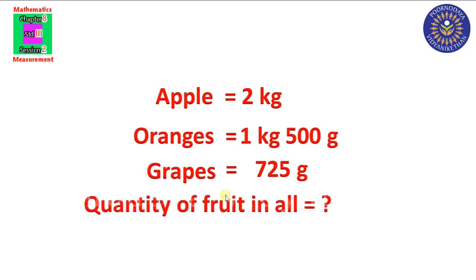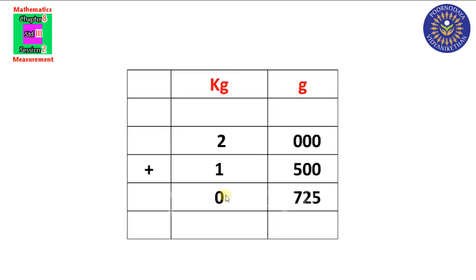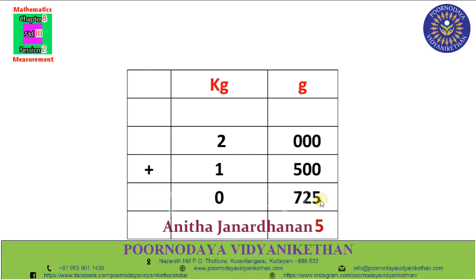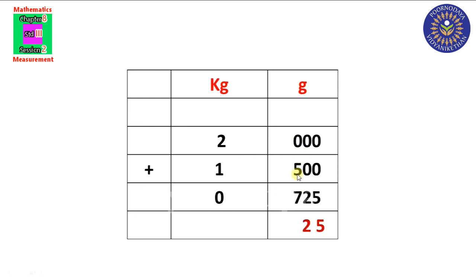So quantity of fruit in all. How can we find? We need to add all these units. Clear? So arrange the table like this. 2 kilogram 00 grams. 1 kilogram 500 gram. 0 kilogram 725 gram. Now we are going to add all these quantities. Look at grams column. 0 plus 0, 0. 0 plus 5, 5. Clear? Then 0 plus 0, 0. 0 plus 2, 2.